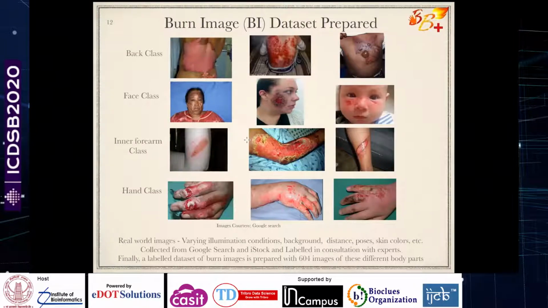But the problem that we want to solve is: what is the burn degree, or you can say burn severity. And secondly, identifying the burn segmentation so that we can make automated burn diagnosis models. So these are the different body part classes, and these are realistic data. As these images are collected from the internet, they have different illumination conditions and everything.